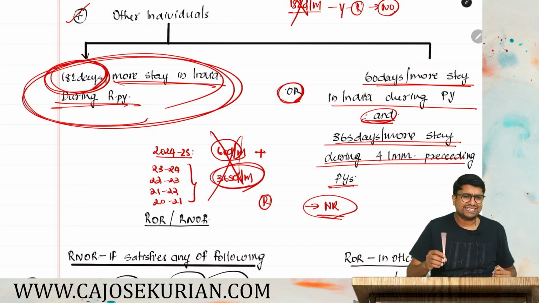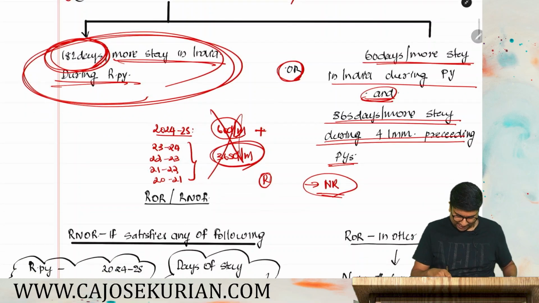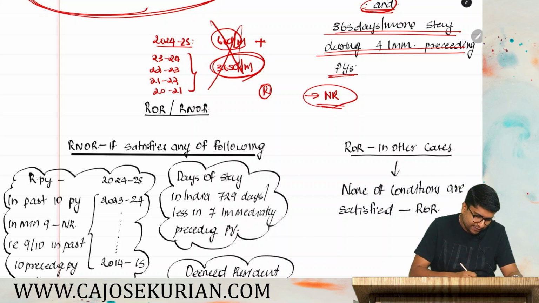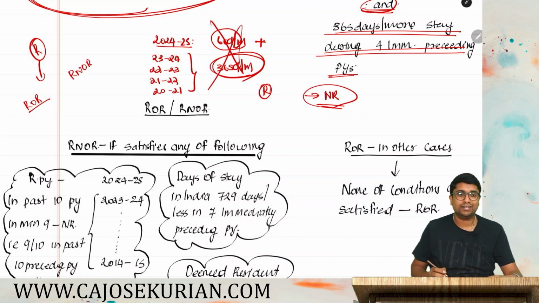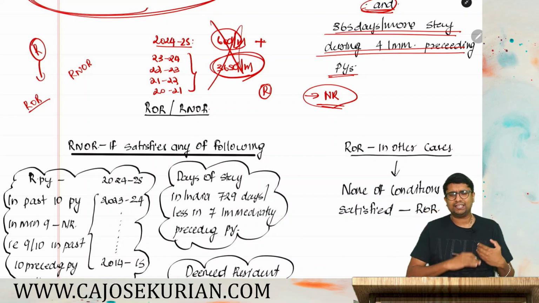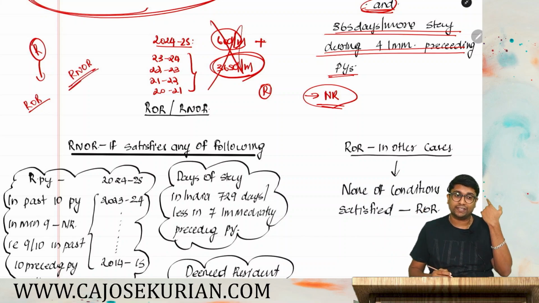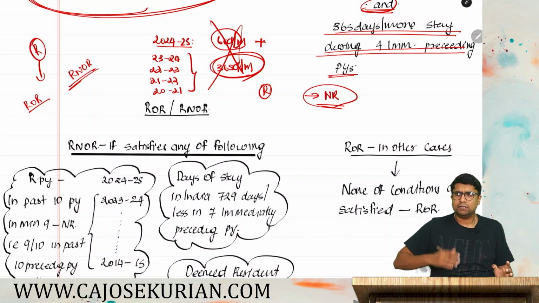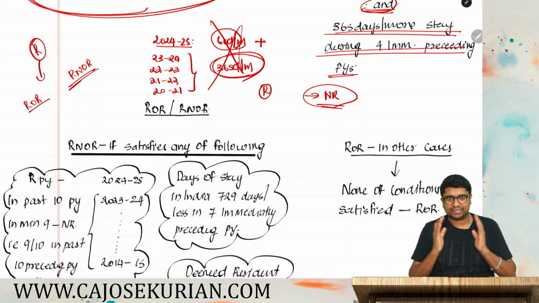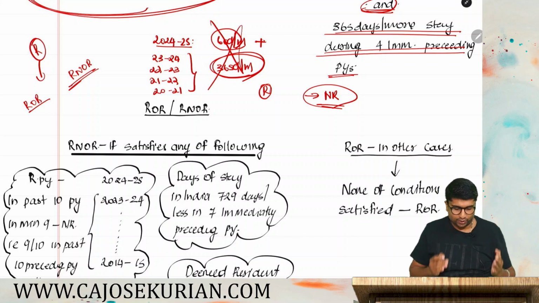Okay friends, so once residential status is determined based on the type of persons or type of SSCs, the next thing, once a person is a resident, there are 2 possibilities, that is ROR and RNOR. What is ROR? Resident and ordinary resident. Resident and ordinary resident means you are a resident this year and the past years also you are a resident. What is RNOR? Resident but not ordinary resident. That means this year you have become a resident, but in the past years you were not normally a resident in India. So once a person is a resident, then you need to check whether he is a ROR or RNOR. That is also important.